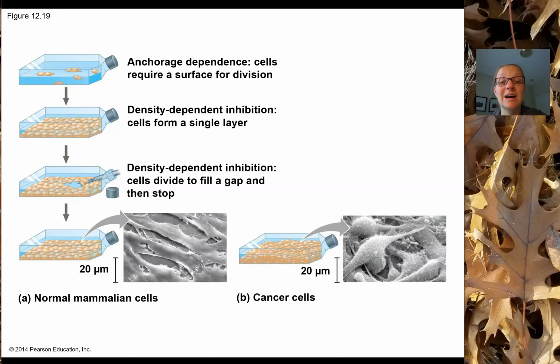Okay, just to give you an example of this density-dependent inhibition. Here's the same experiment that we did on the previous slide, where we had our culture vessel filled with those fibroblasts or epithelial cells, and we give them media, we give them the PDGF, and they start to grow. When they grow, they fill the bottom of that flask with a single layer of cells, and then they stop. We could simulate an injury, though. We can go in there with a scalpel and remove some of the cells, much like what you would have if you got a cut in your skin.